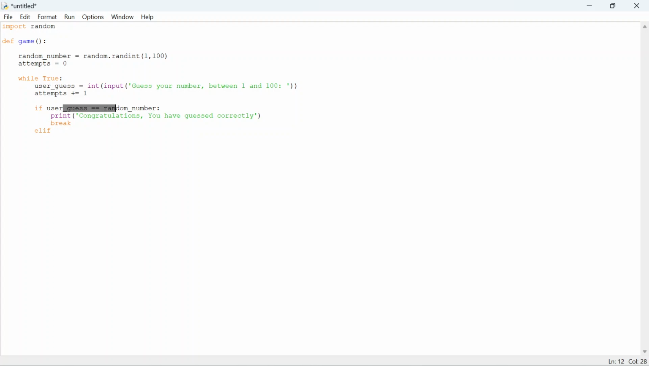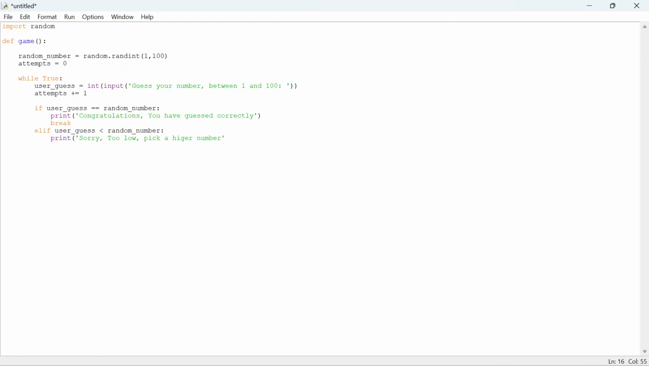So either check this, and if not, go to this. If this criteria isn't met, move to this other criteria, which is user underscore guess. I hate it when it does that, it just automatically capitalizes the letter. So if it's not equal, it will probably be smaller or bigger, so we'll do smaller first. Less than random number. What do we want to say? Sorry, too low. Pick a higher number.